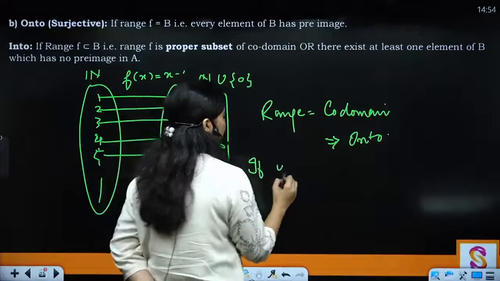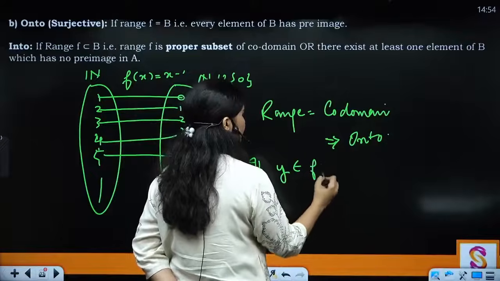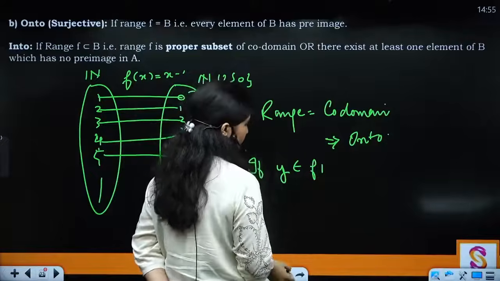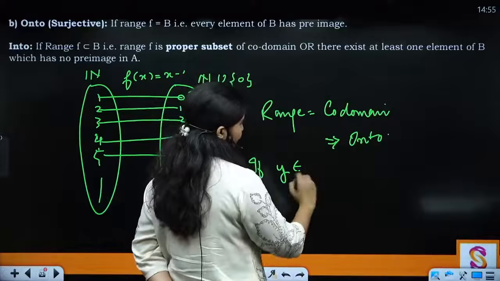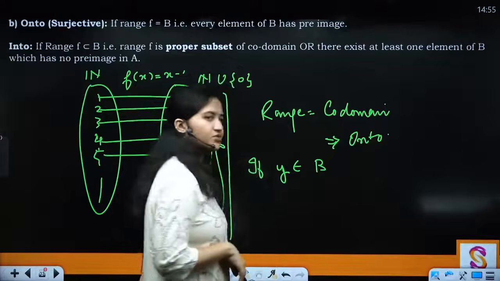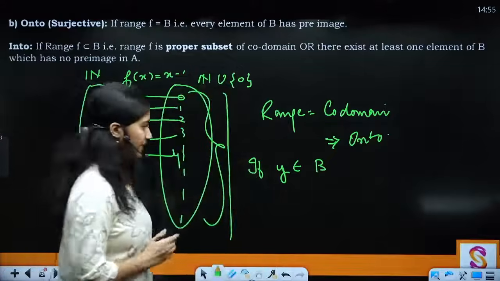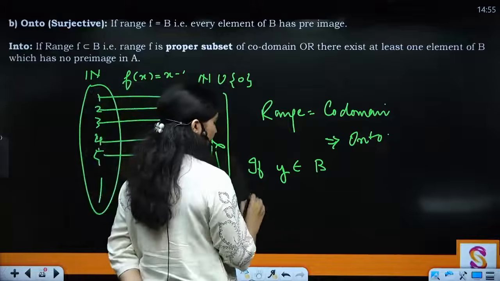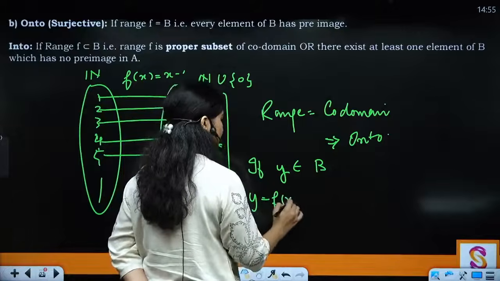If y belongs to f of B, or we can say if y belongs to capital B, that is your codomain set, and y equals fx.